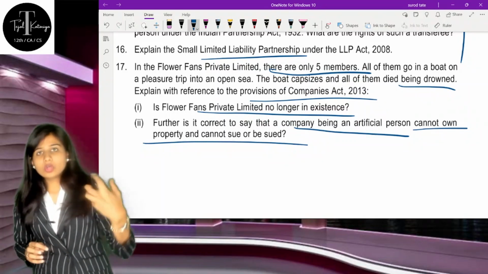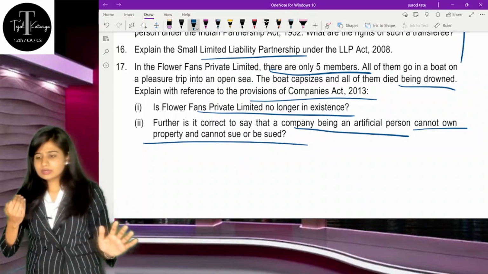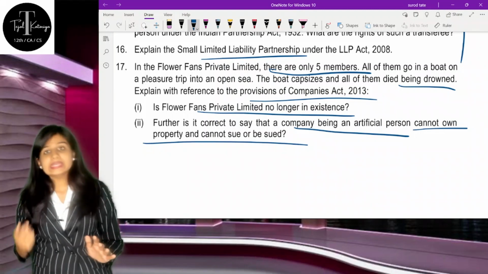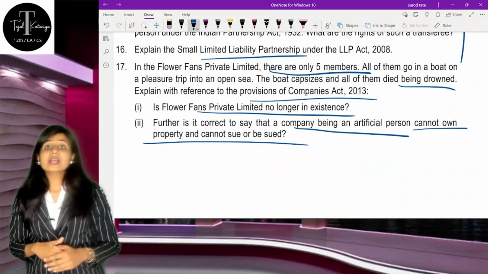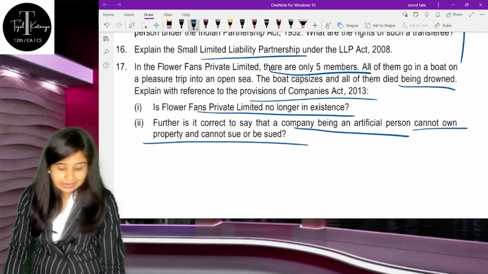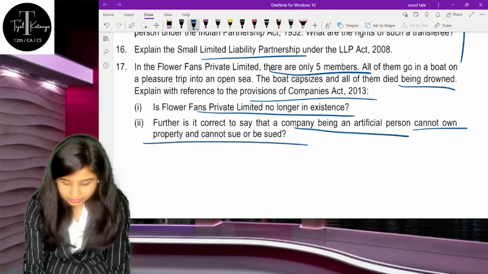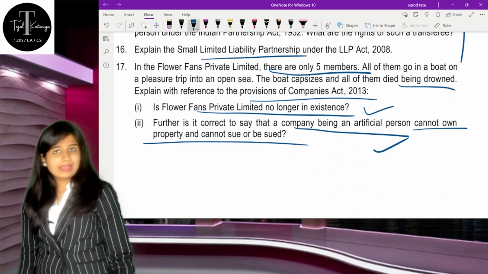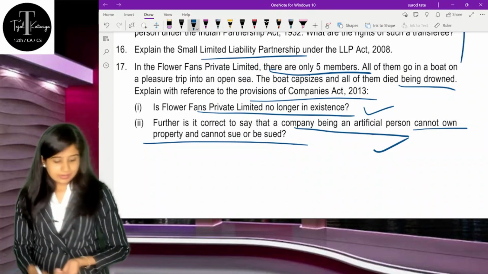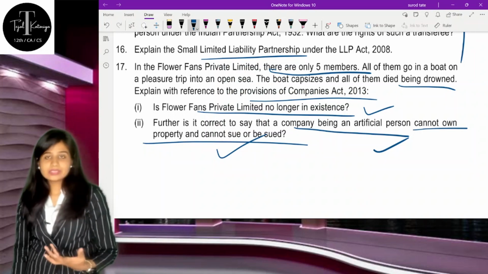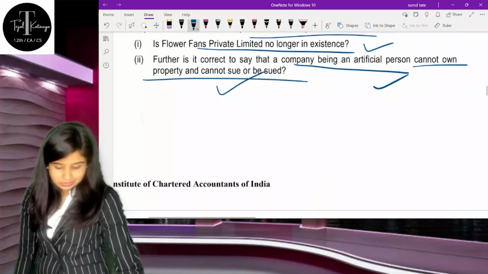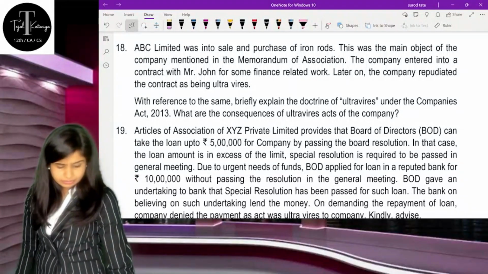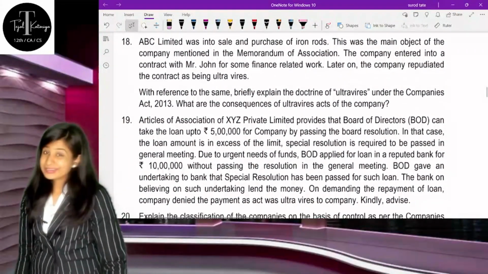Even though all the members are dead, it doesn't matter. Company has perpetual succession. It has a separate legal entity, and the company will continue even though all the members are no more. So the first thing here is all about the perpetual succession which is still there, and hence they can be sued, and they can sue, and hold all the properties. So yes, it's perpetual succession, and being a company, it will go on and on even after the death of the members.